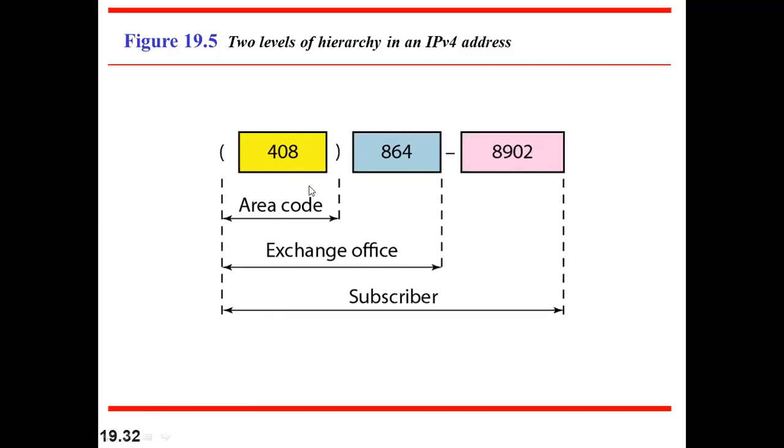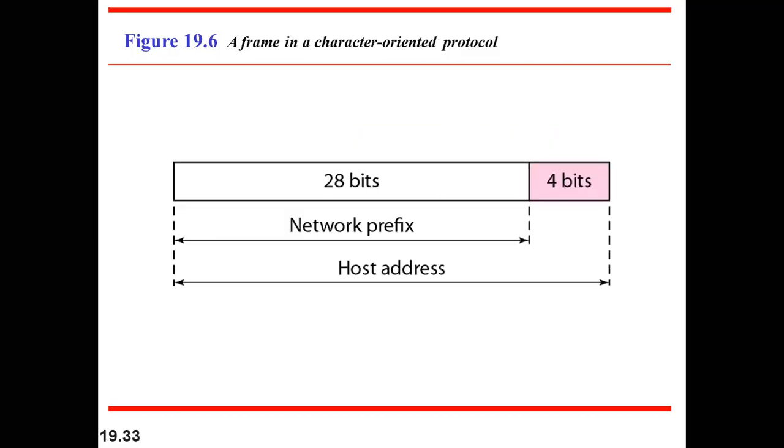So we have two levels of hierarchy, as we have in our landline number also. You can see the first three digits are consumed for the area code. Then the next three digits are used for the exchange office, and the last four digits uniquely identify the subscriber in that particular location. This is how the number was designed, and we can distinguish from one user to another user, right? Similarly, our IP address also has this type of hierarchy.